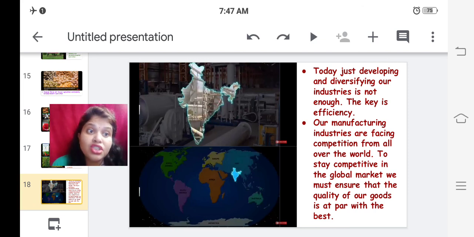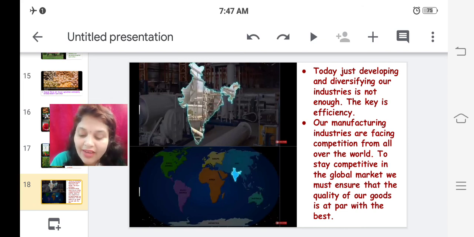we must ensure that the quality of our product is at par with the best. We need to be the best. Having industries and producing whatever they are producing is not enough. We have covered that part where we needed industries. Now we have so many industries, but what we have to see is what those industries are producing and how they are producing.